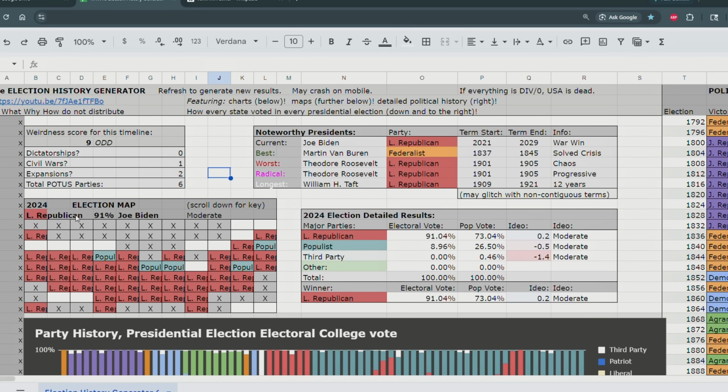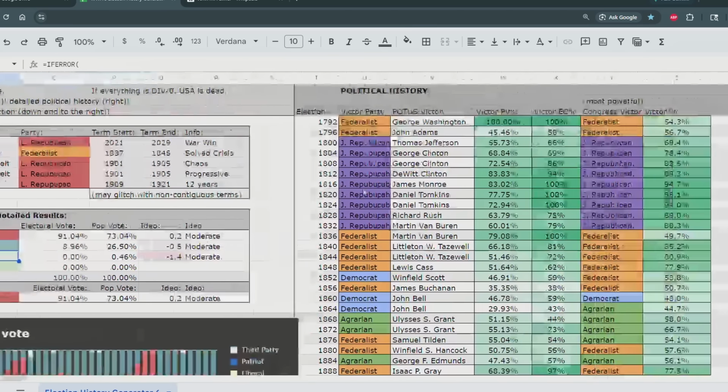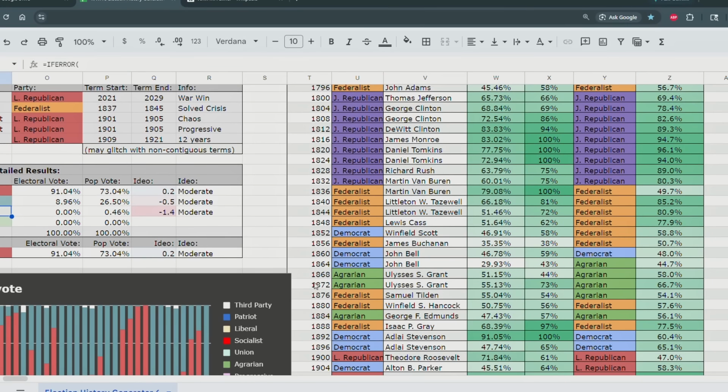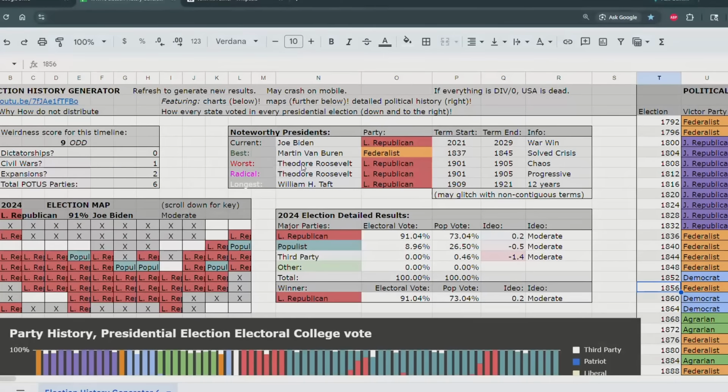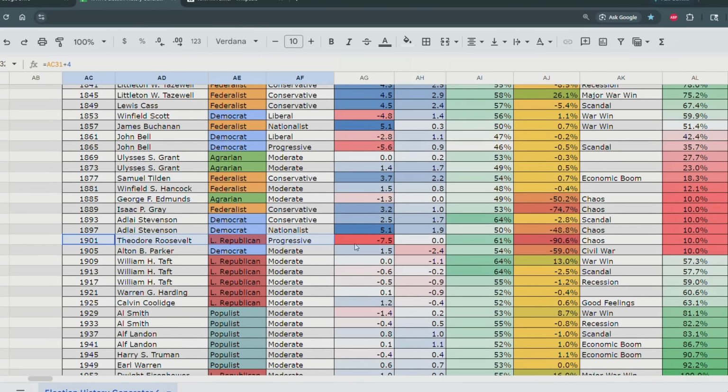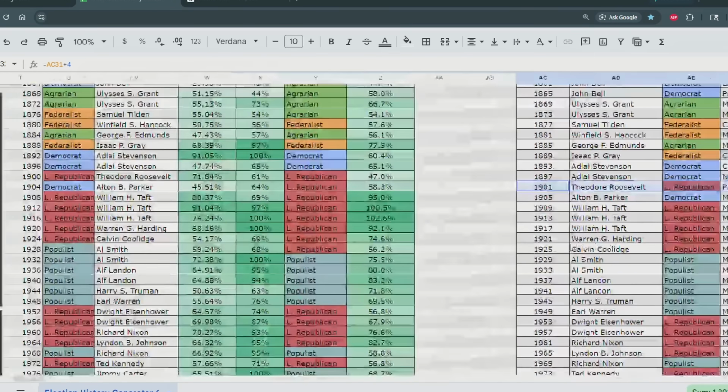That's pretty boring. Joe Biden, 91% moderate party, bunch of states against the more liberal populist party, and a third party that gets a little bit of the vote. So not very interesting, but it looks like the Republicans hold on to the presidency for a while. Actually, no, they don't. Just the most noteworthy presidents are Republicans here, including Theodore Roosevelt, who, in this timeline, was one of the worst presidents, because he failed to solve the crisis of the nation.